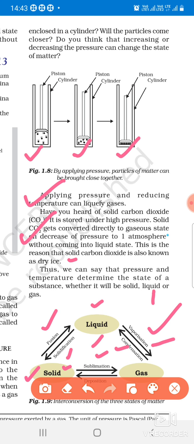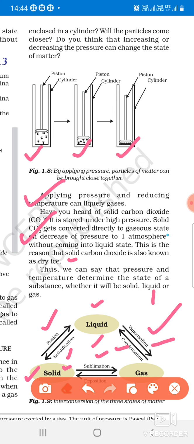This is a very important flow chart, you should know about it. It can come in the 3 marks question, where you have to fill in the blanks and the conditions above and below the arrow. I hope this is clear to you. Now we will move to the next topic.